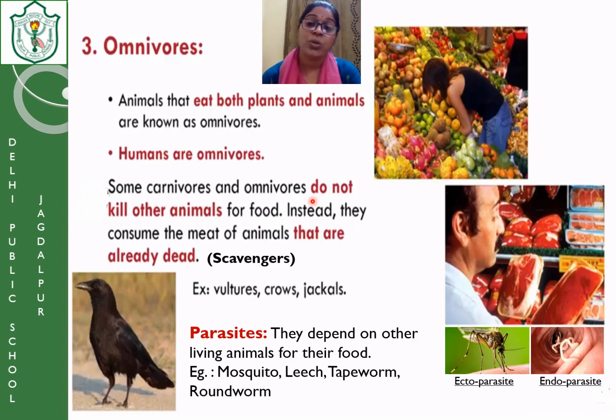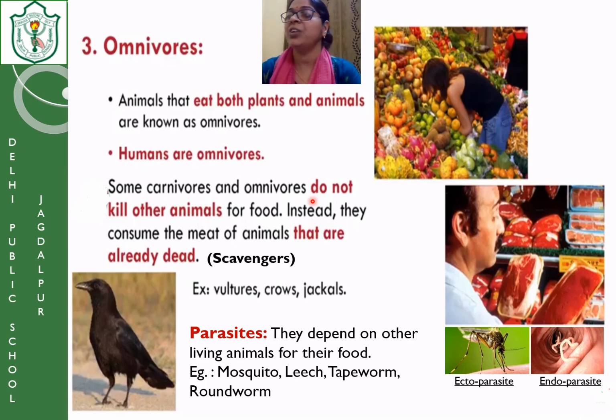Now omnivores. You can see that in us we have the incisors, sharp cutting teeth, and we also have canines to tear the meat. So our mouth is designed in such a way that we have both types of teeth to chew the food, to grind the food, and to tear the food.